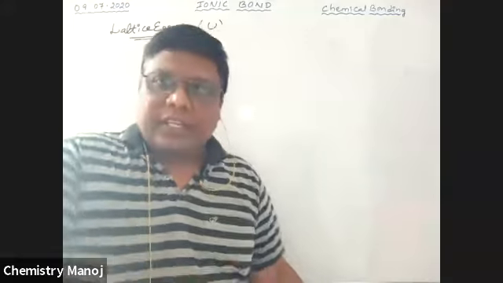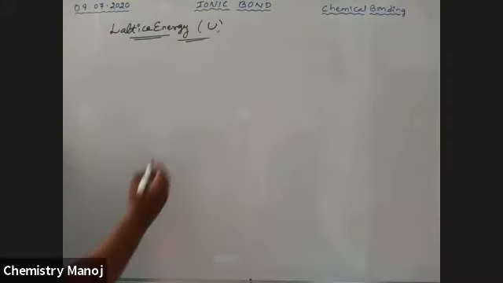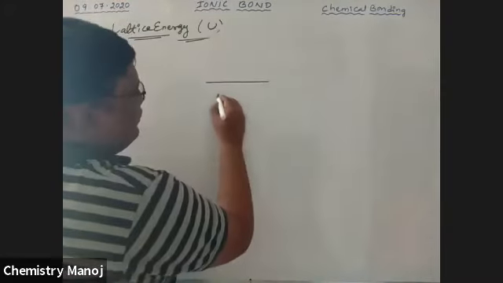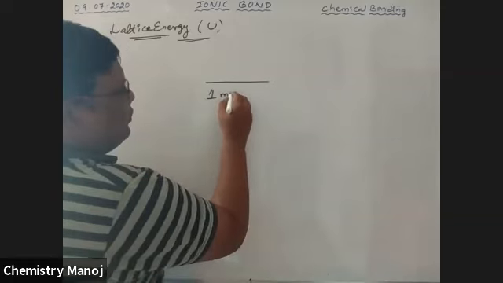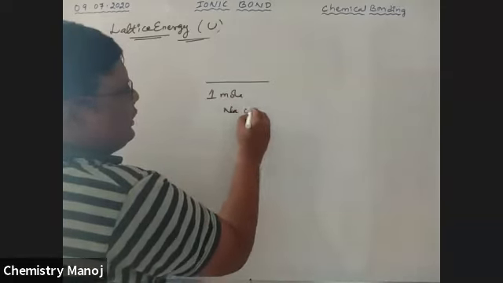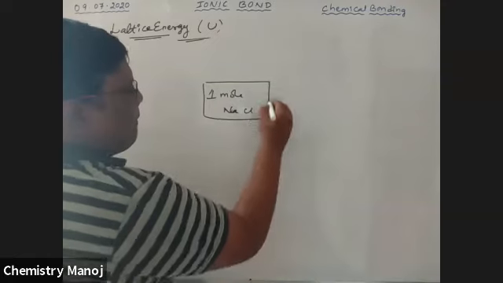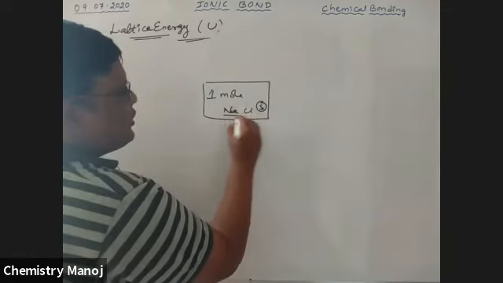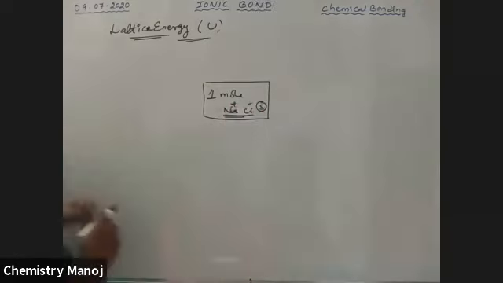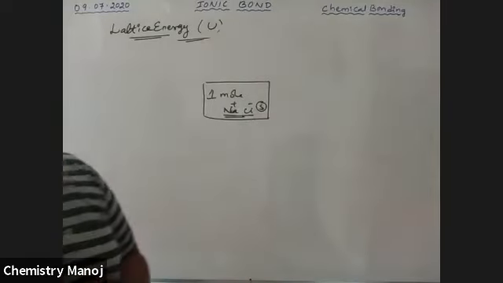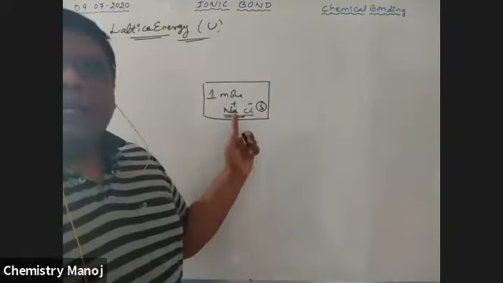Now see here. I am explaining it in reverse. There is 1 mole of NaCl compound, which is in the solid state. There are 1 mole of Na plus ions and Cl minus ions.